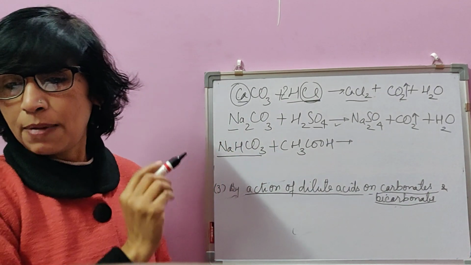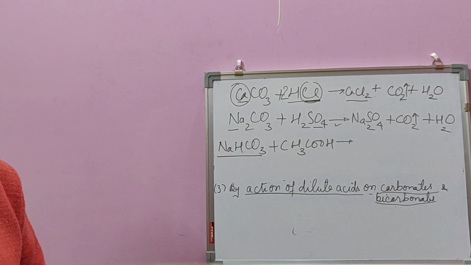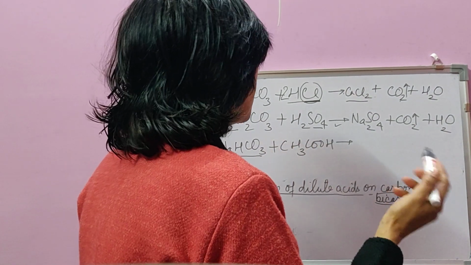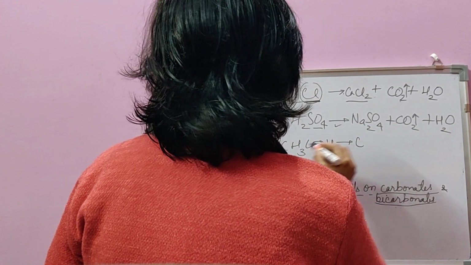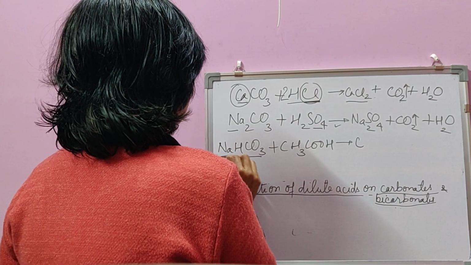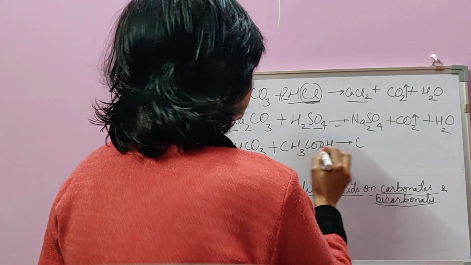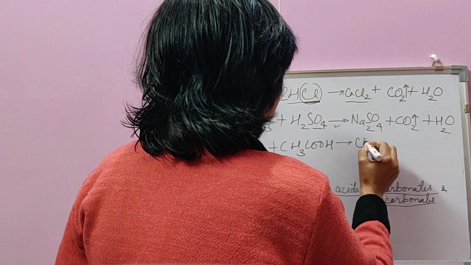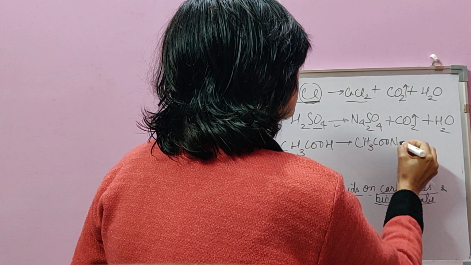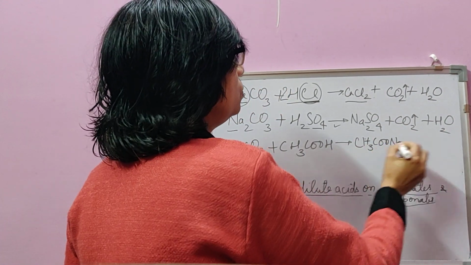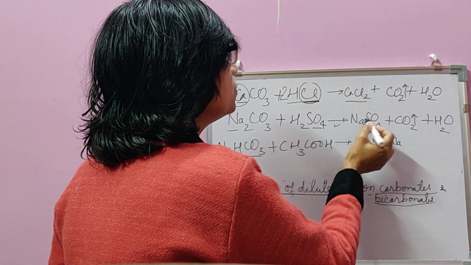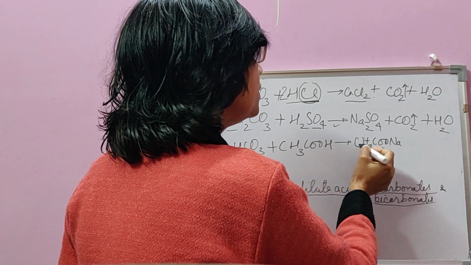Similarly, metallic bicarbonates react in the same way to form salt, water and carbon dioxide. Salt with negative radical of the acid and positive radical of the carbonate or bicarbonate. So metal is Na, but acetate is written in a different way. So we write negative radical first, acetate first, and then positive radical. So we will not write it NaCH3COO, but we will write CH3COONa, though we call it sodium acetate only, just like sodium sulfate, calcium chloride.